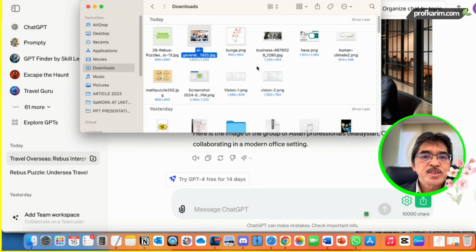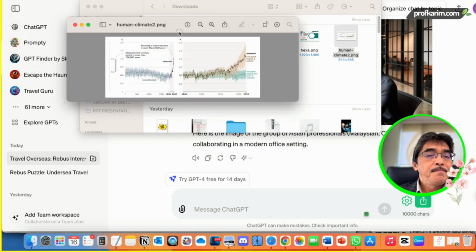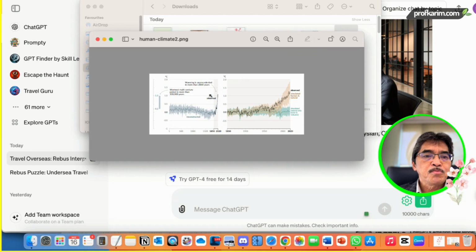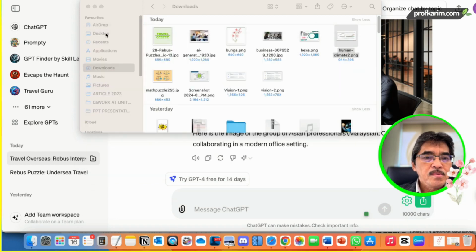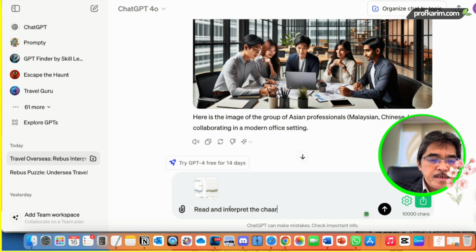Let's try with a chart. Maybe I have a chart here. This is a small chart. The resolution may not be so good, but let's see whether ChatGPT can read and interpret this chart. Read and interpret the chart.